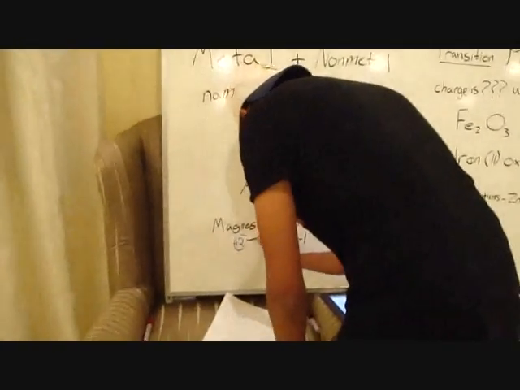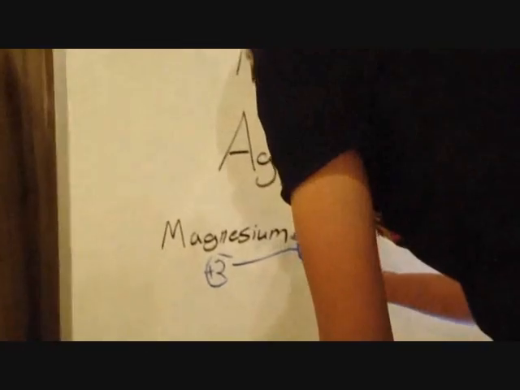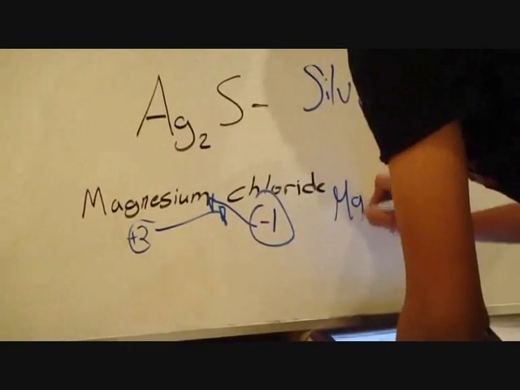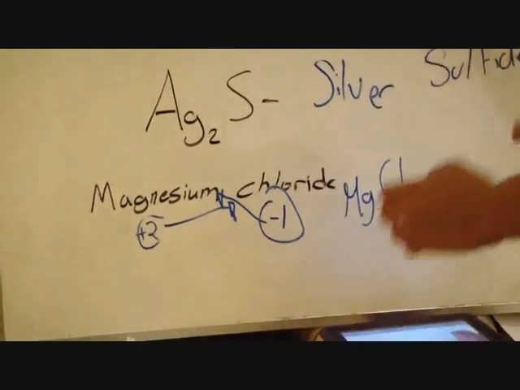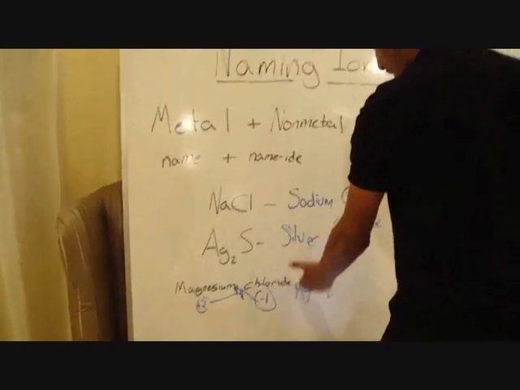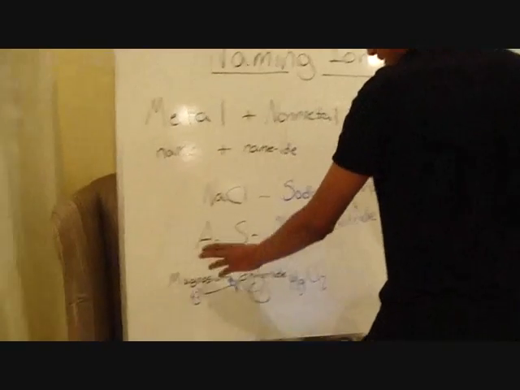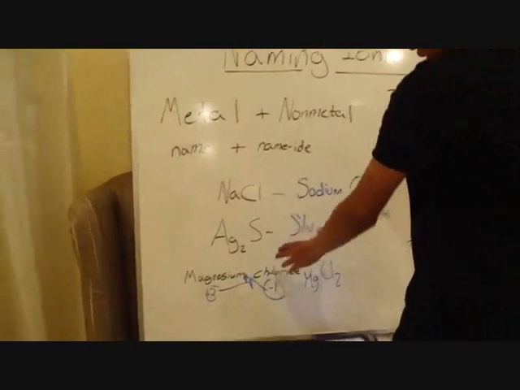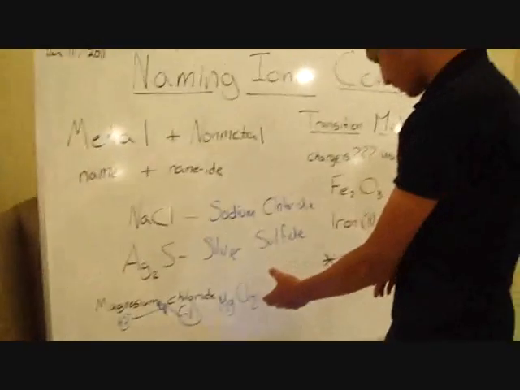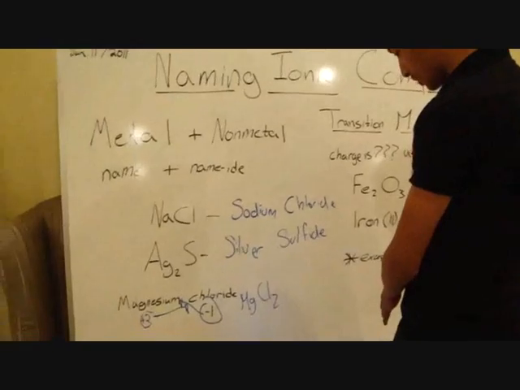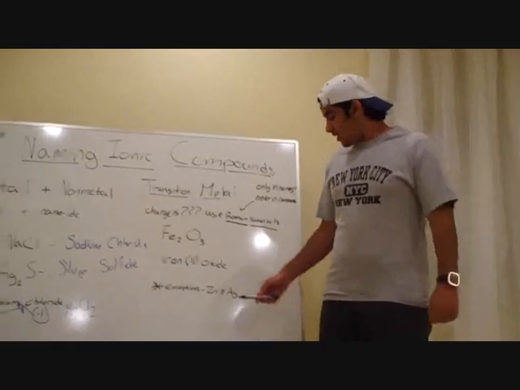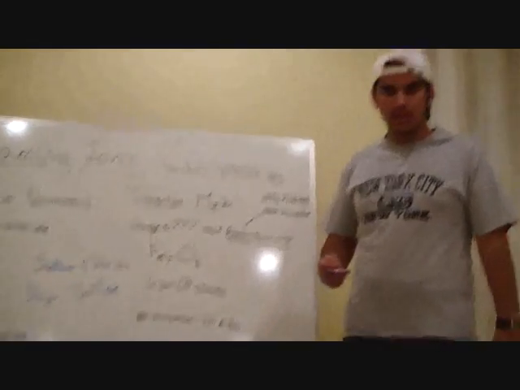We cross multiply it like so, and we get MgCl2. And it's as simple as that. So, magnesium chloride becomes MgCl2. Mg is the symbol for magnesium, and Cl is the symbol for chloride. And we check that by looking at the periodic table.